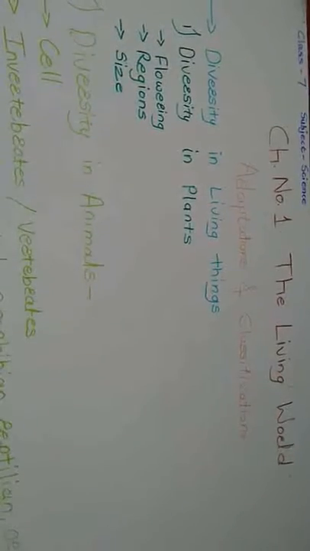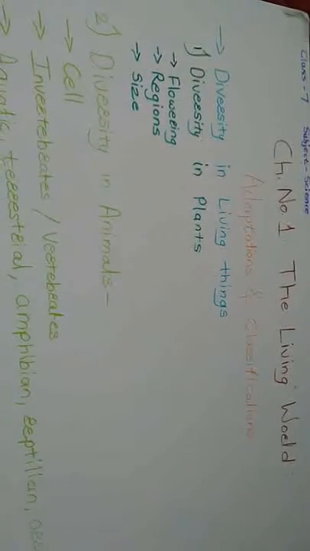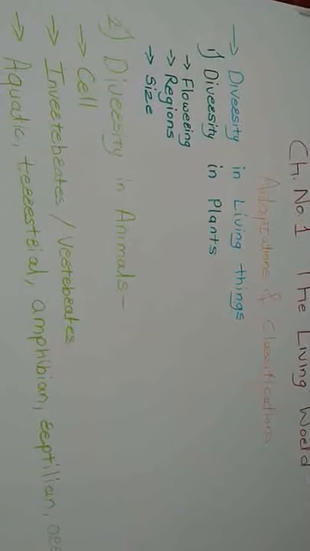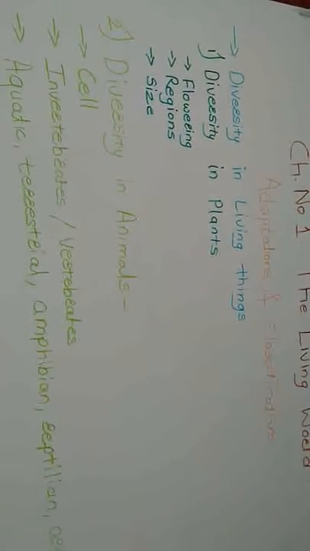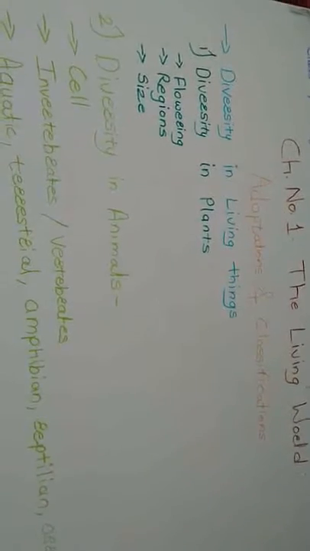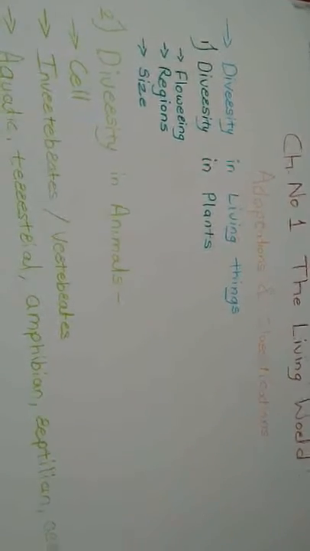Chapter number 1, living world, adaptation and classification. Now we have seen so many things around us. Living and non-living things you have learned in 6th standard already. From the very minute microorganisms to the huge animals or the plants, they belong to the living organisms or living things, or you can also call them the living world.